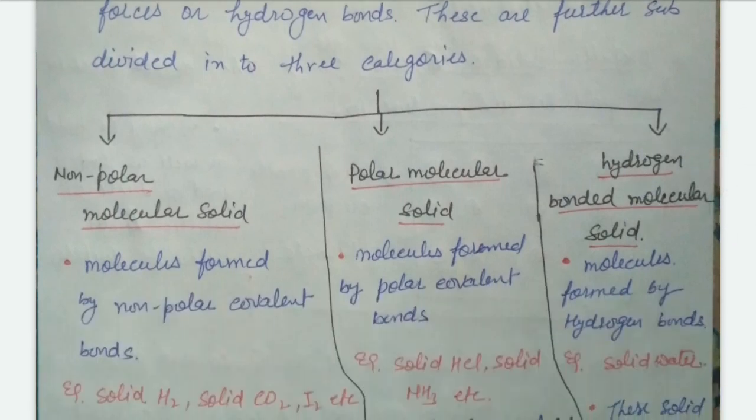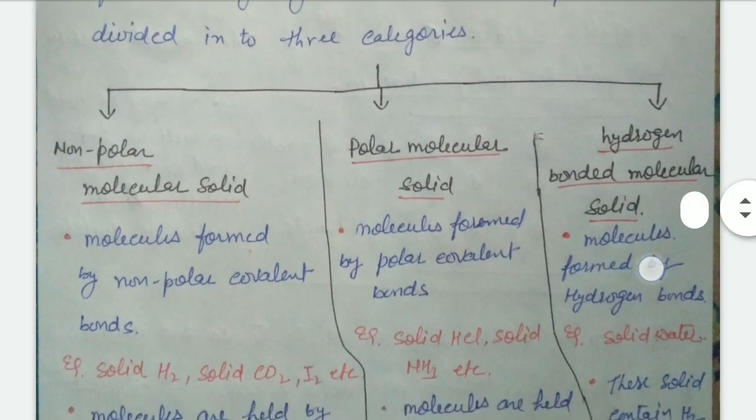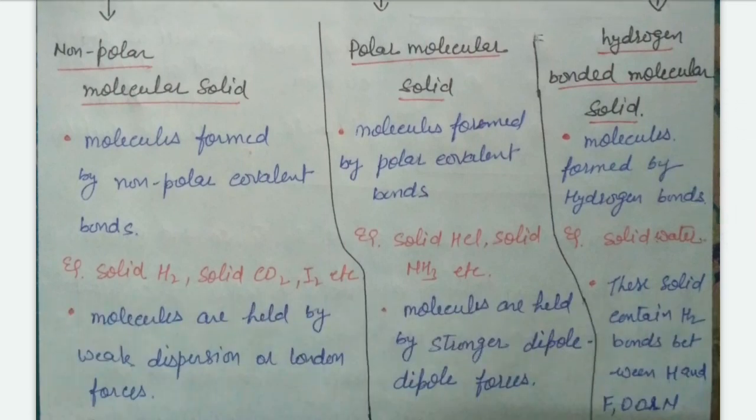First one is non-polar molecular solid. It means molecules formed by non-polar covalent bond. These molecules having non-polar covalent bond have no charge on the atoms or ions.